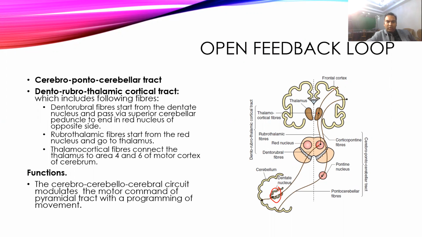From the motor cortex it goes to the pontine nucleus, and from the pontine nucleus to the cerebellum, and this is how the circuit is completed. And this cerebral circuit will increase the command on the motor pyramidal tract and help in the programming of the voluntary movement.